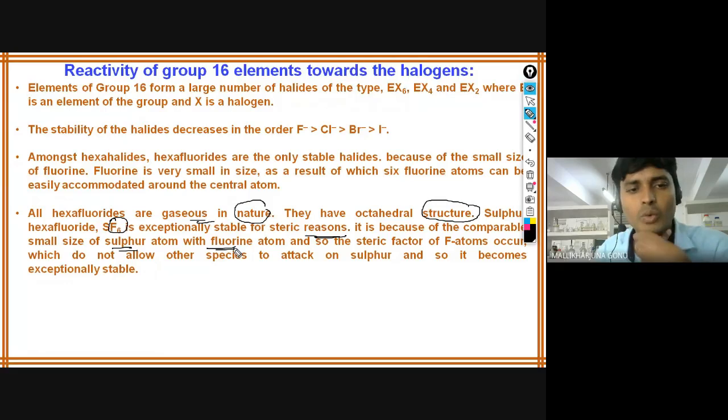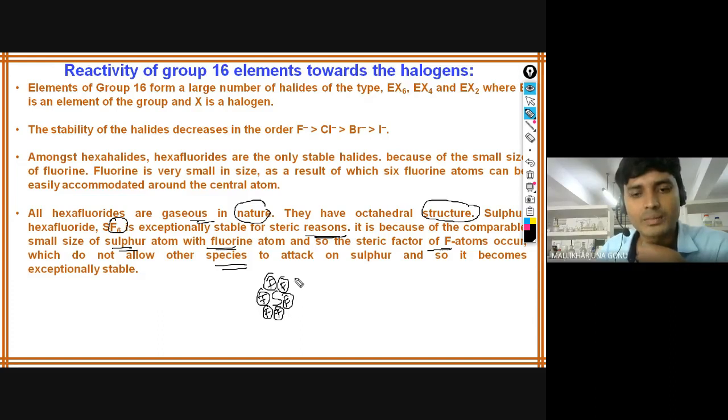Sulfur and fluorine have almost similar, nearby sizes, so they are comparable atoms, and the steric factor of the F atoms does not allow other species to attack sulfur, so it becomes exceptionally stable. What does it mean? Why is it more stable? Another reason: if fluorines are there, 2, 3, 4, 5, 6, this is all based upon the size.